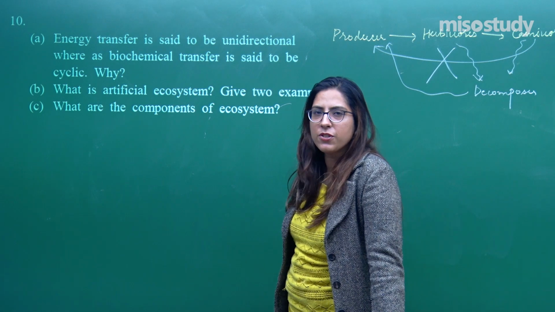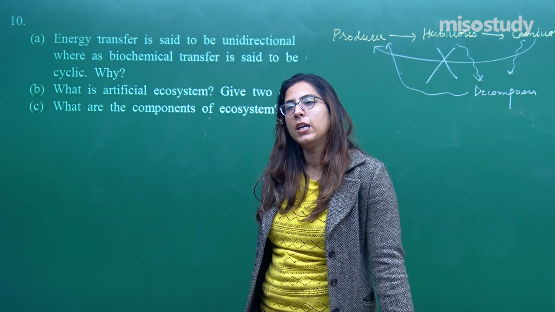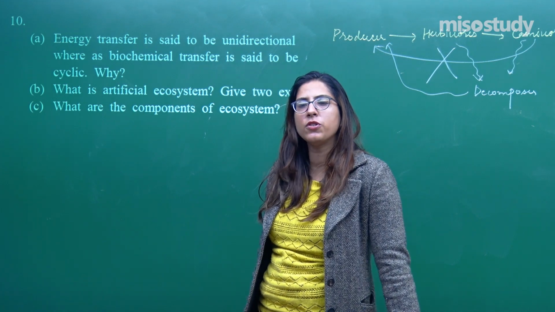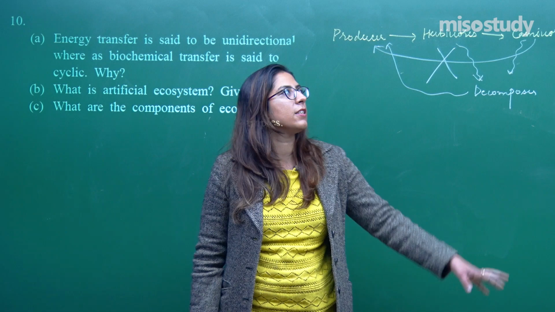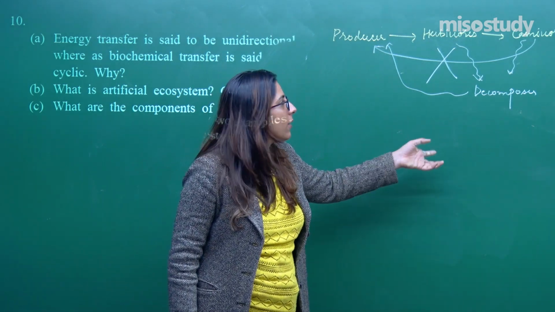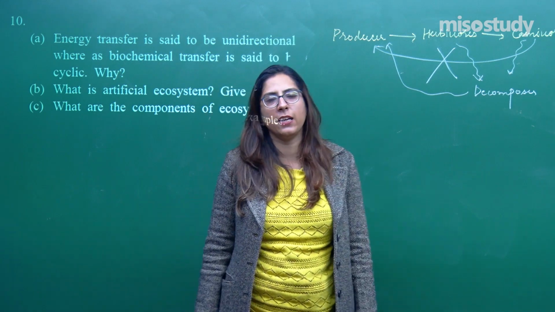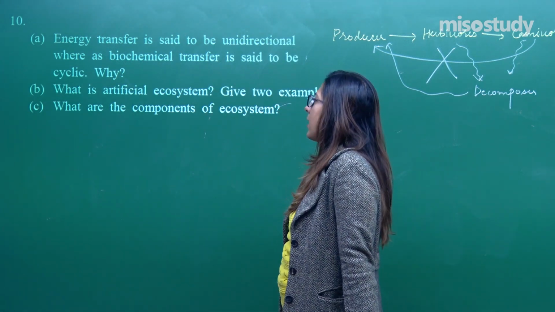The nutrients taken up by the plants are taken up by the next group of organisms, such as herbivores, which are in turn taken up by the carnivores. Whenever these herbivores and carnivores die, those nutrients go back to the soil. Once they go back to the soil, those nutrients are taken up by the producers again. Is it cyclic? Yes, of course, it is cyclic.